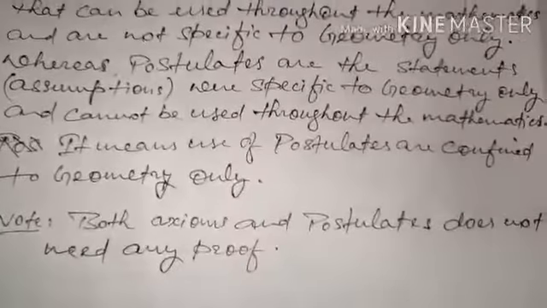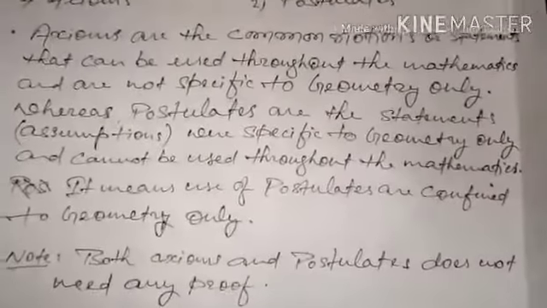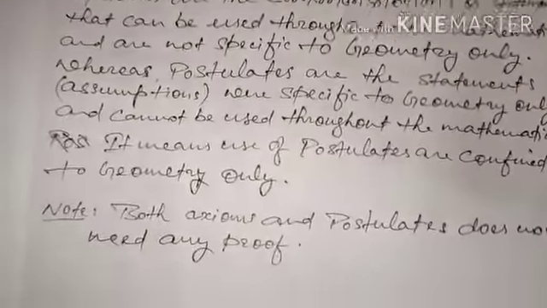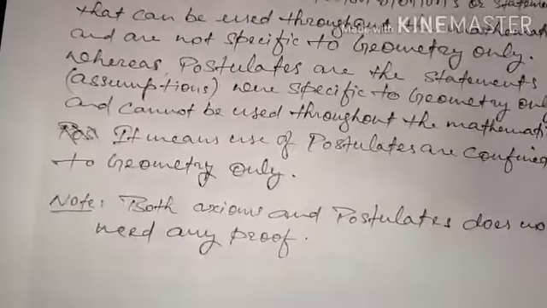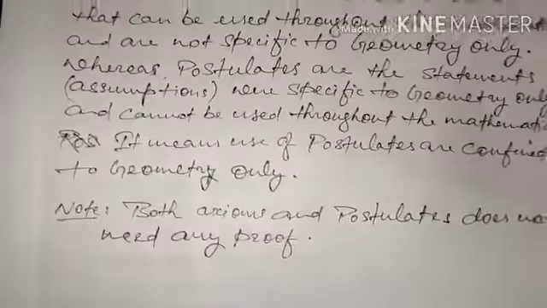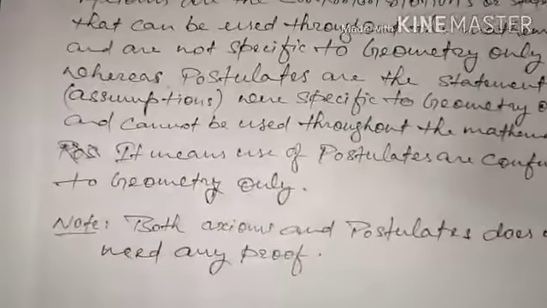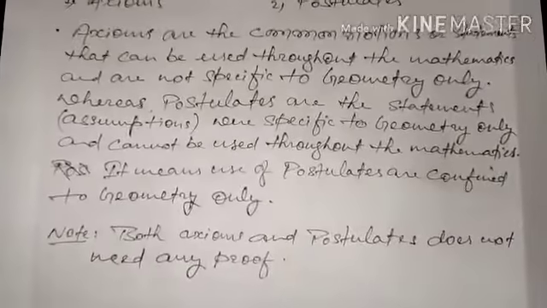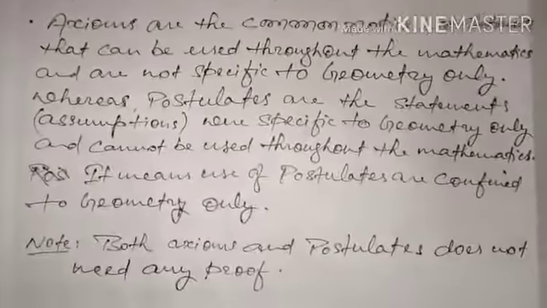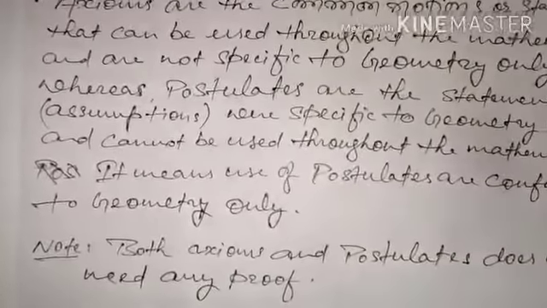In the coming videos we are going to discuss more and more about Euclid's 7 axioms and 5 postulates in this chapter, and then we'll discuss the problems also. We'll discuss that in the coming videos. For today this much is enough.